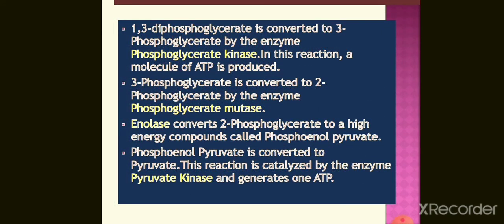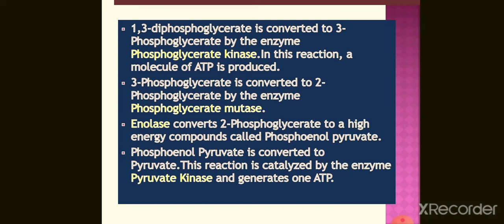1,3-diphosphoglycerate is converted to what? It is converted to 3-phosphoglycerate by the enzyme phosphoglycerate kinase. In this reaction, a molecule of ATP is produced. Remember, in this step, one molecule of ATP is produced. Previously, ATP was involved in the reactions, but in this step, ATP is produced.